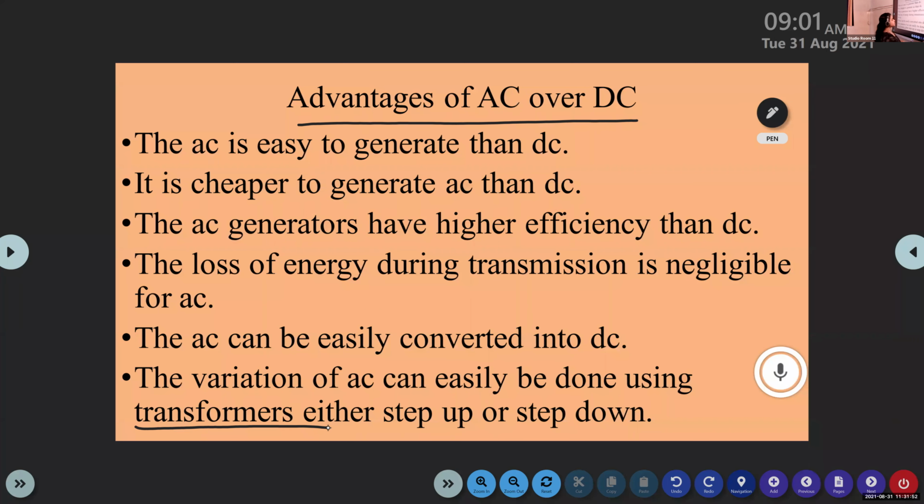One more advantage of AC over DC. Sharon. The AC can be easily converted into DC. One more. The AC generators have higher efficiency than DC generators.